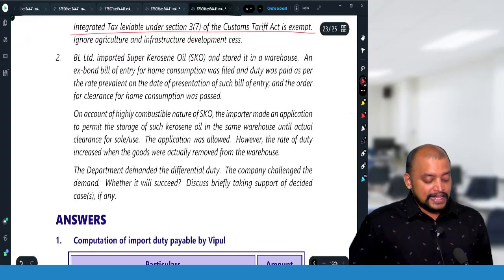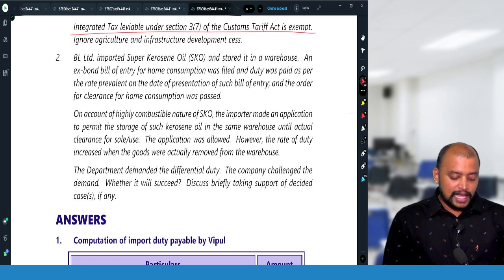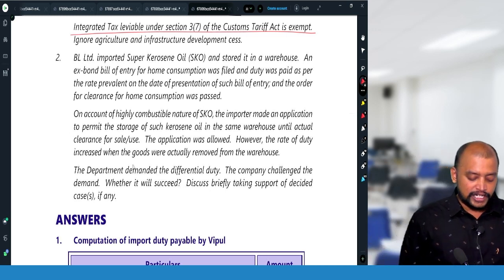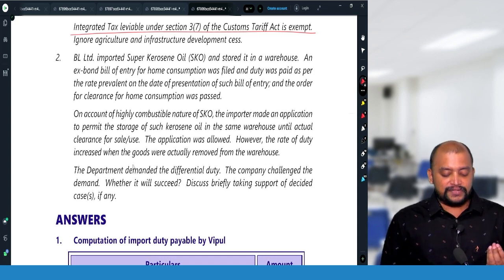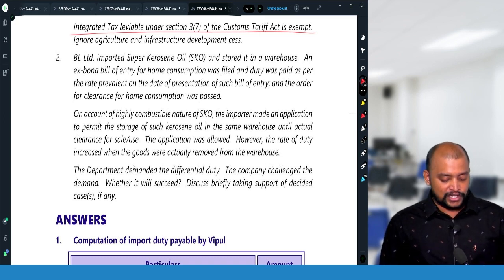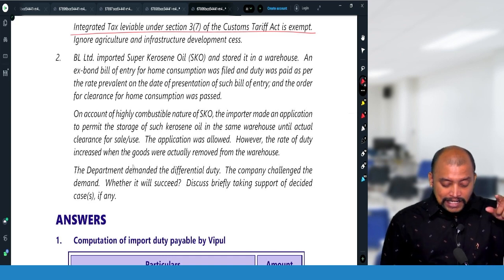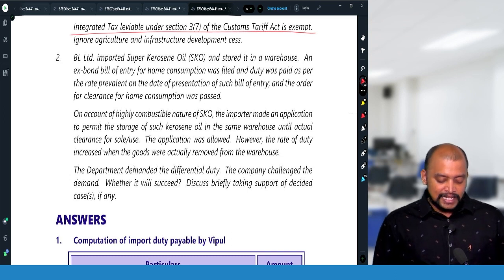Then second question. BL Limited imported superior kerosene oil and stored it in a warehouse. An ex-bond bill of entry for home consumption was filed and duty was paid as per the rate prevalent on the date of presentation of such bill of entry, and the order for clearance for home consumption was passed. On account of the highly combustible nature of SKO, the importer made an application to permit the storage of such kerosene oil in the same warehouse until actual clearance for sale or use. The application was allowed. However, the rate of duty increased when the goods were actually removed from the warehouse. The department demanded the differential duty. The company challenged the demand.